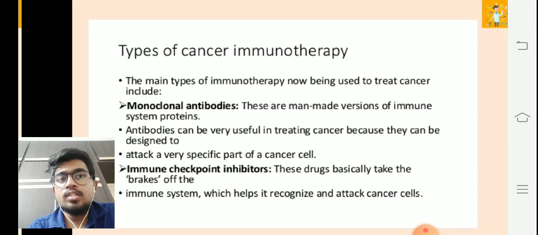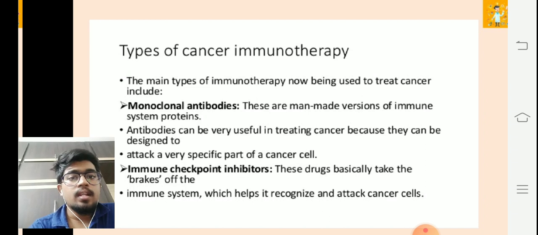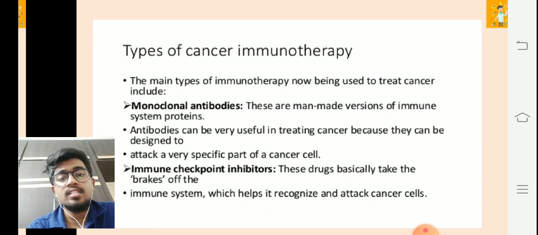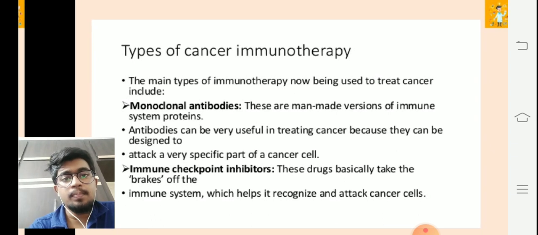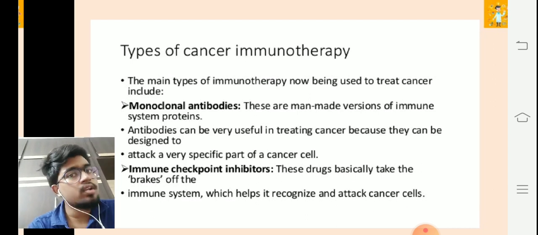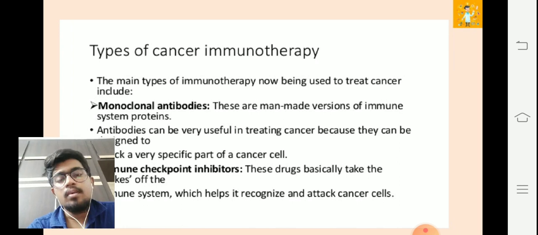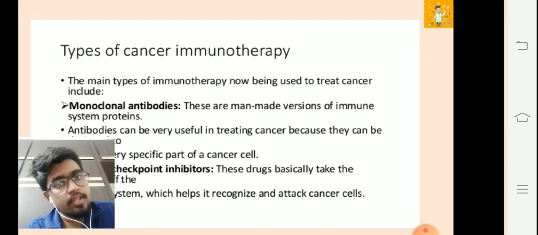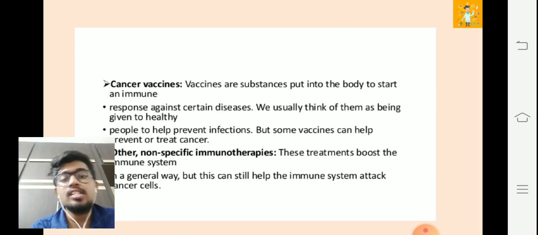The next one is immune checkpoint inhibitors. It's another type of immunotherapy where these drugs take the brakes off the immune system, which helps it recognize and attack cancer cells. The brakes, the obstacles that guard the immune system, are removed, which helps it recognize and attack the cancer cells and protect against foreign cells. So this is another methodology. These are presently the types of cancer immunotherapy treatments being used. Another type is a cancer vaccine.